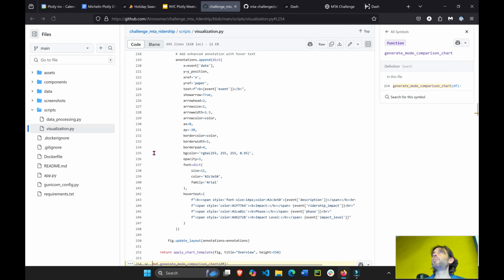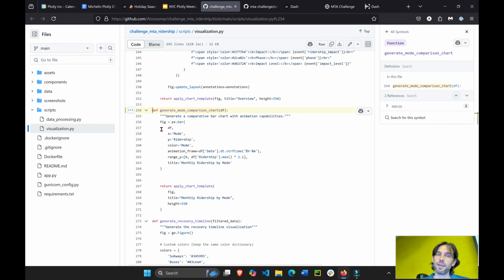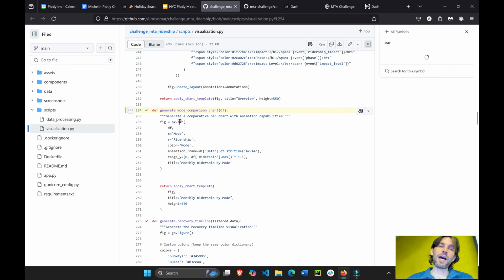Because this is using a Plotly bar chart. It's only animating it. What I wanted to highlight is the ease of creating animated charts in general, and with Plotly. We just do a plotly express bar to create the bar chart. We're going to use our data frame, which we call df, up above.